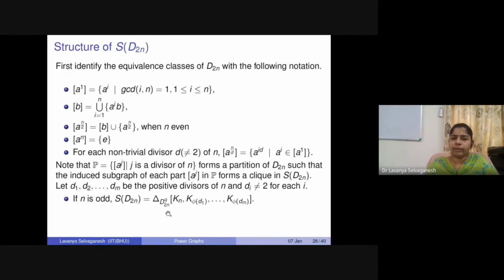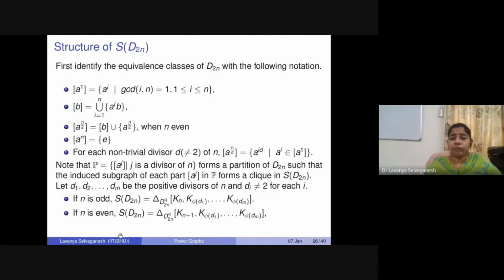Any two elements in this graph are of the form a divides b or b divides a. And if you look at it, this will be the join of the complete graphs K phi(d1) and so on, until K phi(dm).